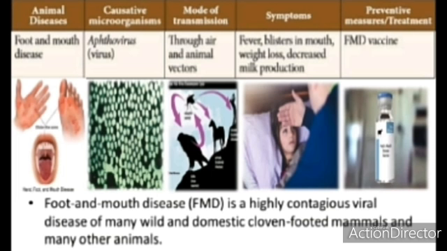What is the prevention for foot and mouth disease in animals? That is the FMD vaccine, which acts against aphthovirus. Foot and mouth disease is a highly contagious viral disease of many wild and domestic cloven-footed mammals and many other animals.